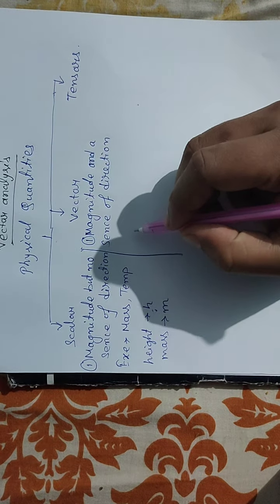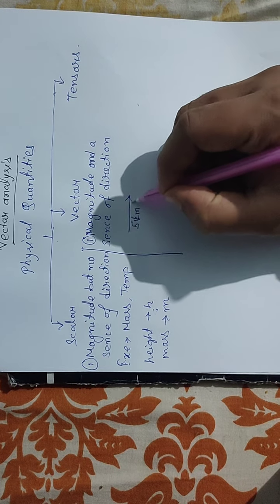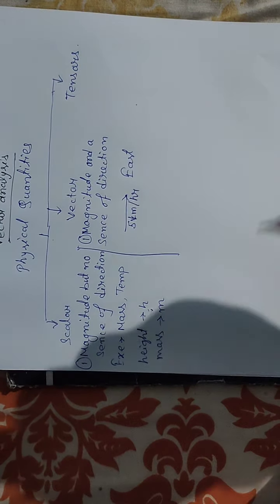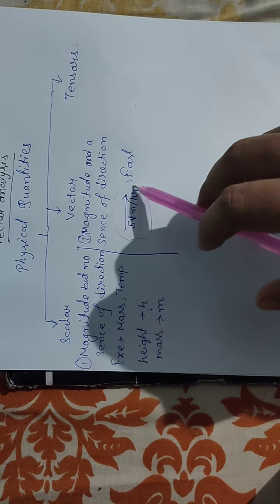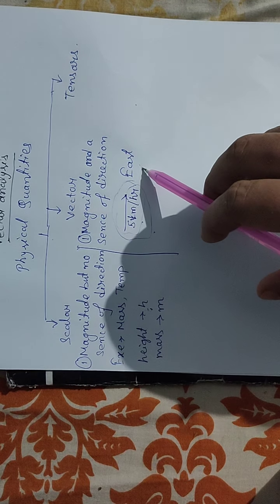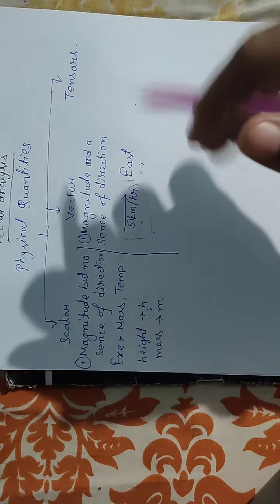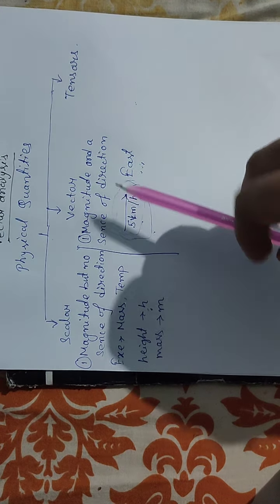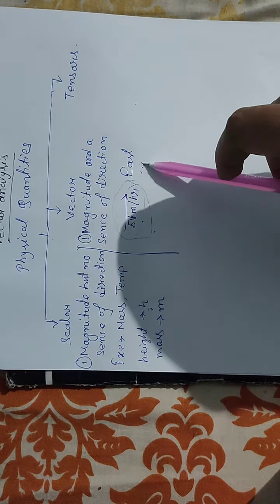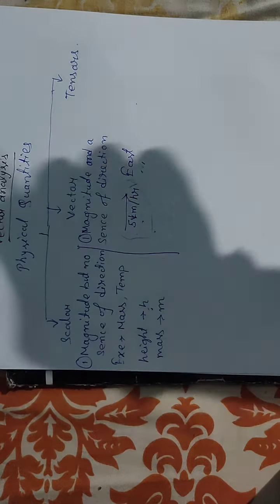For example, suppose a car is moving with a speed of 5 kilometer per hour in the east direction. So you can see a vector has two parts. One is the value part. This 5 kilometer per hour is called the magnitude or the value part, and it has a direction also. In this case, the car is moving in the east direction. So vector quantity means those physical quantities which have magnitude as well as a direction. This direction can be east, west, north, south, northeast, southwest, anything.